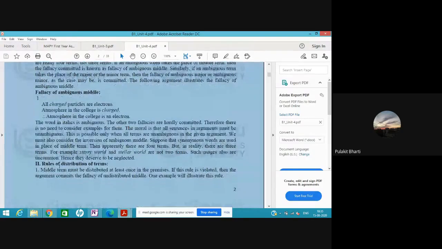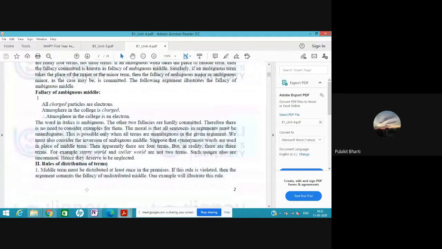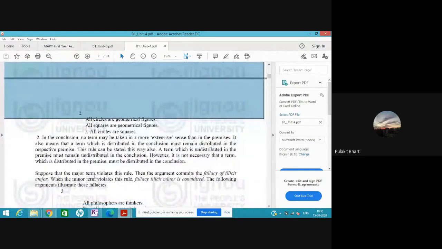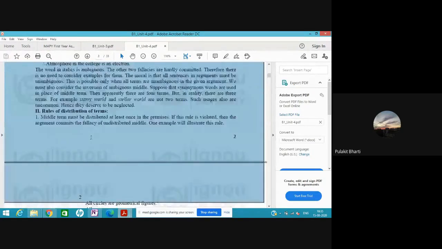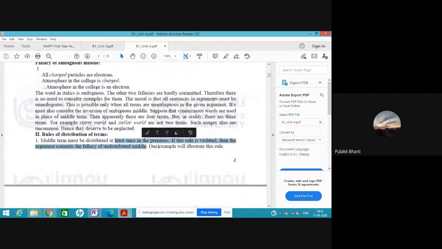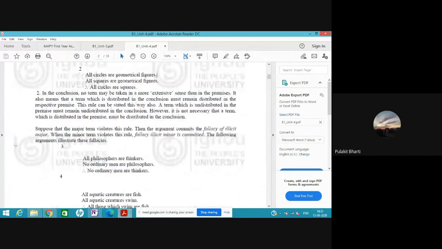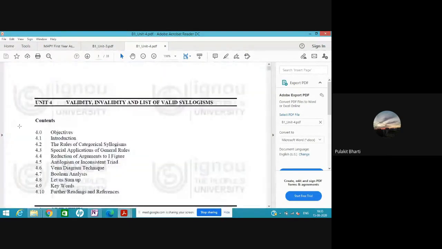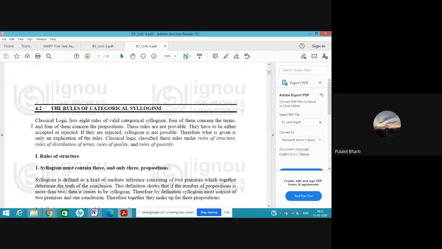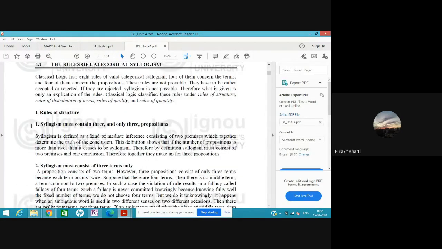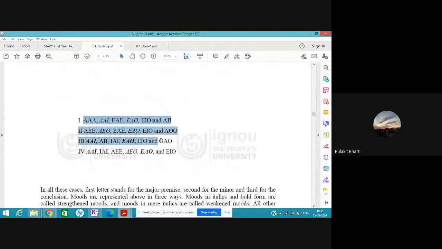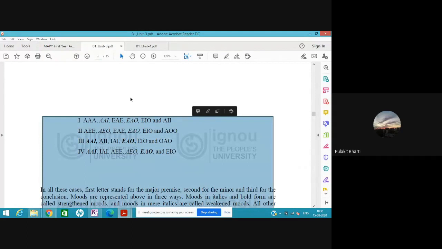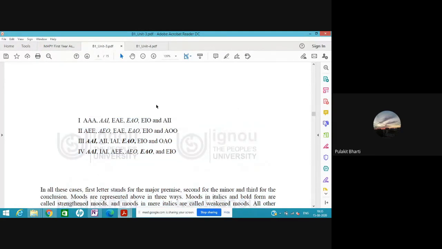Then the rule of distribution of terms: the middle term must always be distributed in at least one premise. So there are four rules. If you have any doubt which syllogisms are valid, there is also a simple list. We can also prove these ourselves. So let's go to the next question.